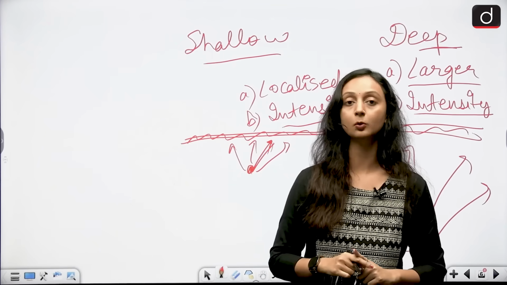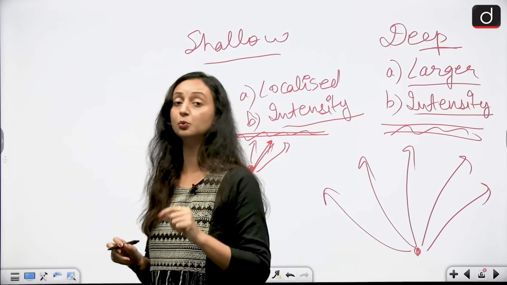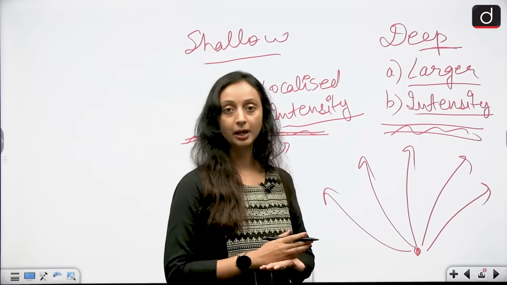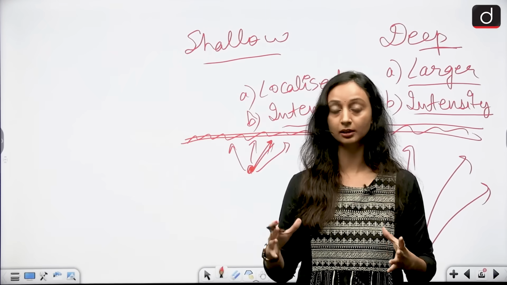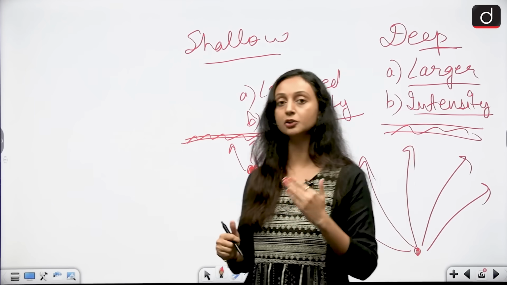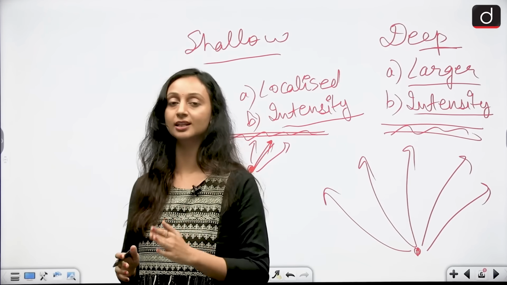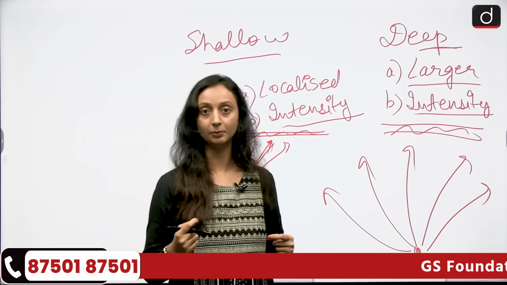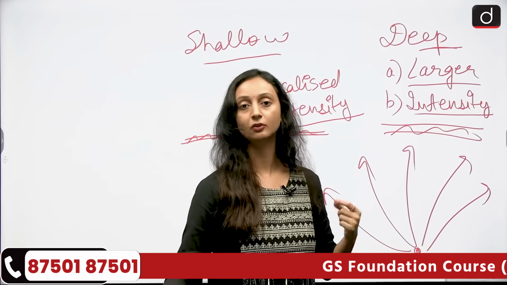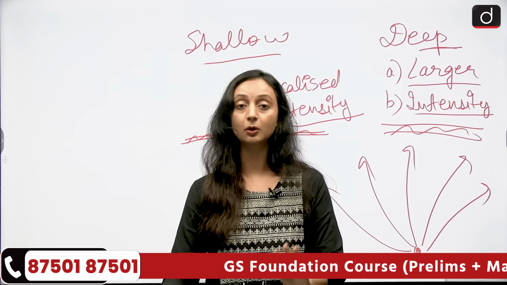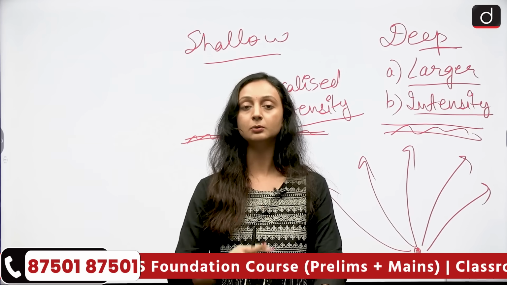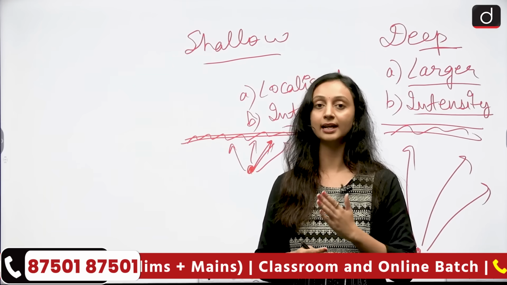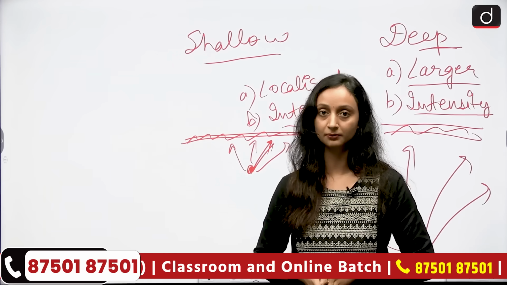One reason was the shallow quake, and the second reason for the destruction was the poor infrastructure and the challenging terrain of Afghanistan. So this kind of magnitude, if it would have hit a good construction building or a strongly constructed building, it would not have caused such damage. But because Afghanistan has very poor construction, the area where this was happening had very poorly constructed buildings or infrastructure, and that is why the destruction here was huge. So these were the two main reasons behind this major destruction. First was the shallow focus, and second was the poor infrastructure of Afghanistan.